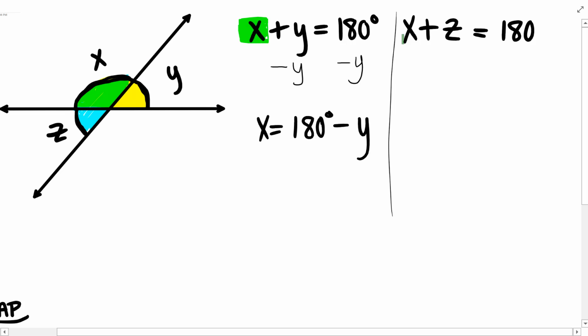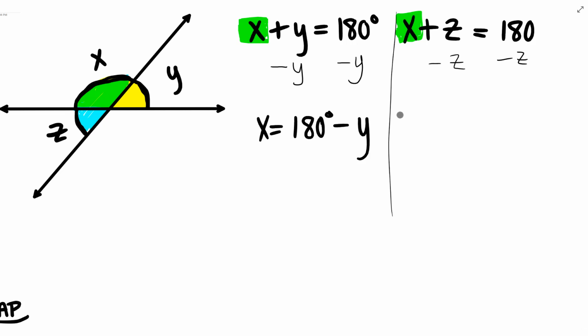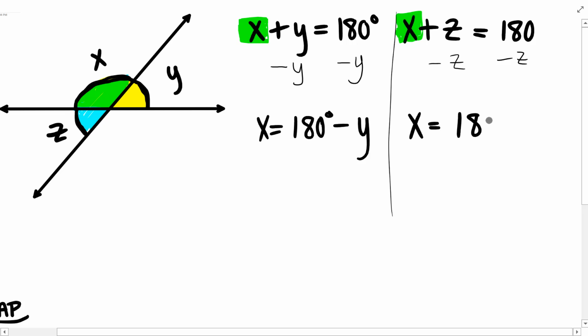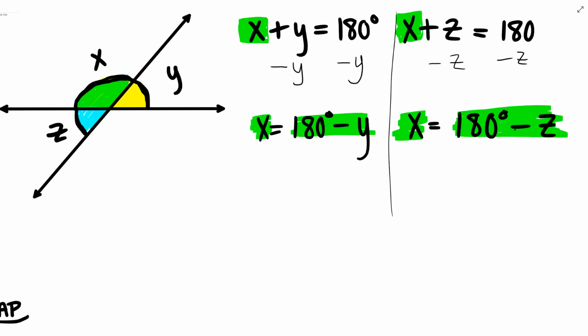Let's solve for x in our second equation. Same thing, z is being added to x, so I will subtract it to bring it to the other side of the equation by inverse operations, which makes x equal to 180 degrees minus z. Okay, we rearranged it, but how does that help us?